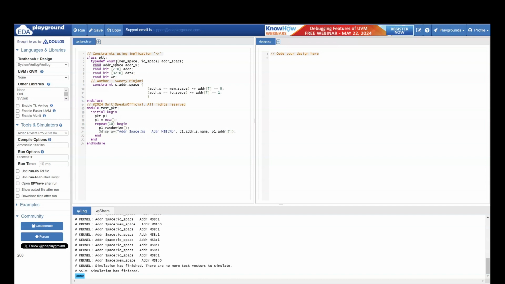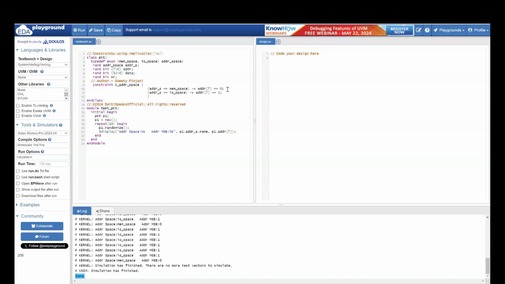Whenever my address space takes the value of memory space, I want to make my address MSB bit, here if you see address is 8 bit, so MSB bit is going to be bit 7, I want to make MSB bit of my address 0. And whenever I have IO space, I want to make the MSB bit of my address 1.